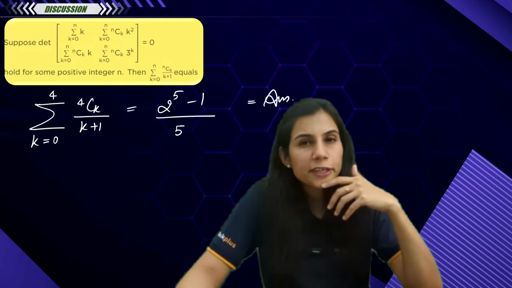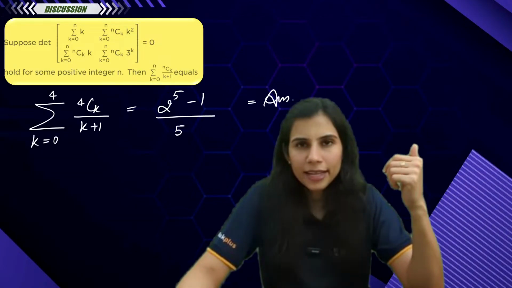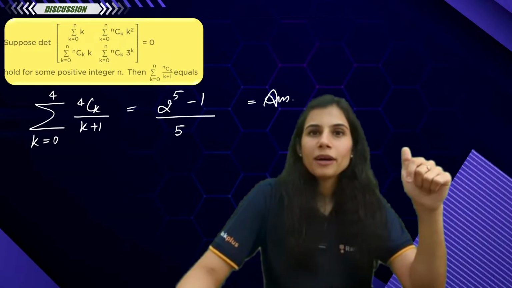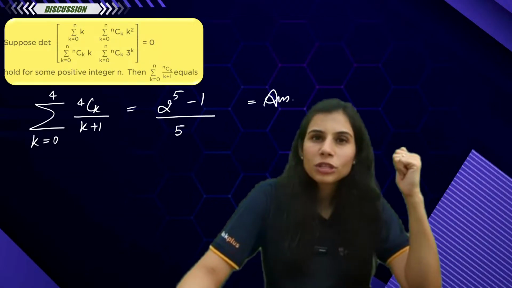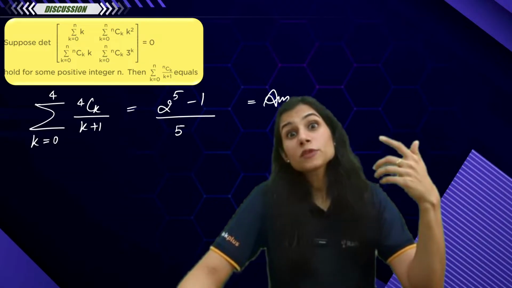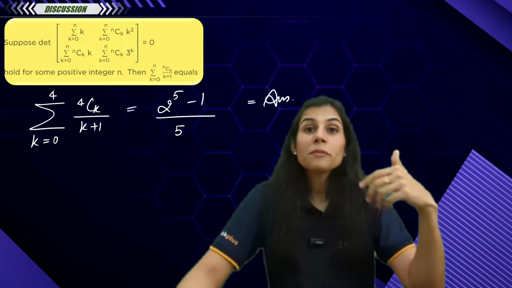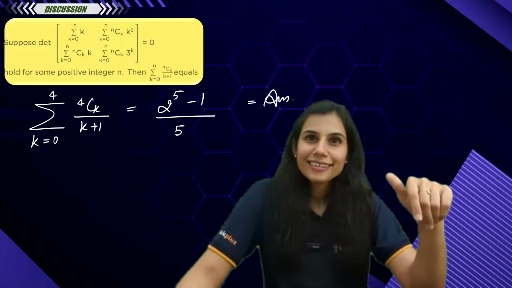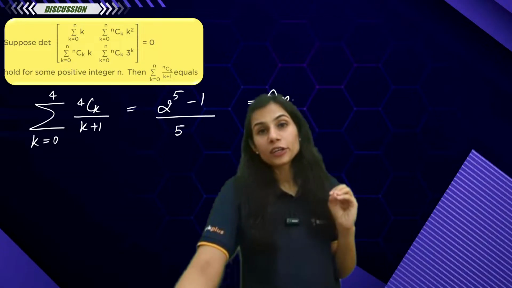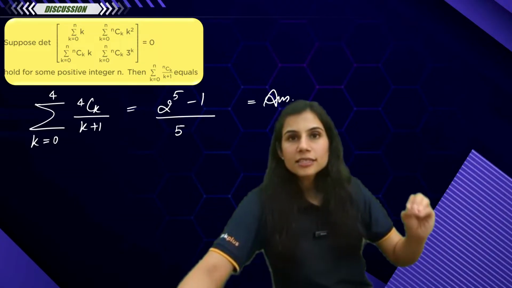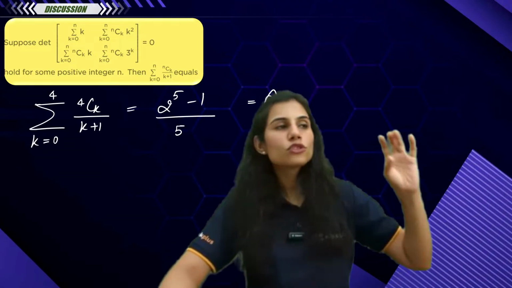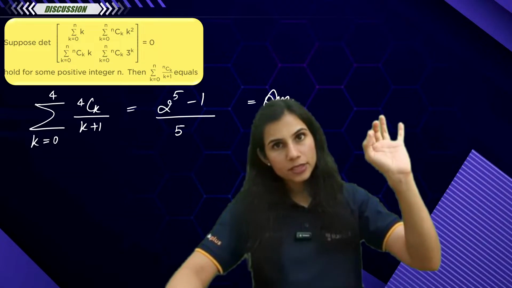What is summation nCk 2 to the power k? It is (1 plus 2) whole to the power n. What is summation nCk 5 to the power k? It is (1 plus 5) whole to the power n. What is summation nCk (minus 1) to the power k 2 to the power k? It is (1 minus 2) whole to the power n. Yes or no? Everything should be on your fingertips. All these series, their results, their conclusions, their answers, their values should be on your fingertips.